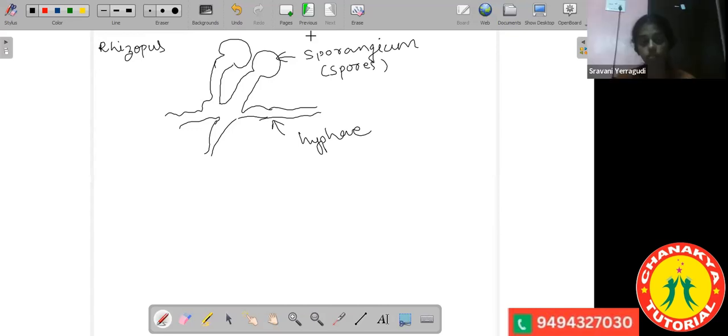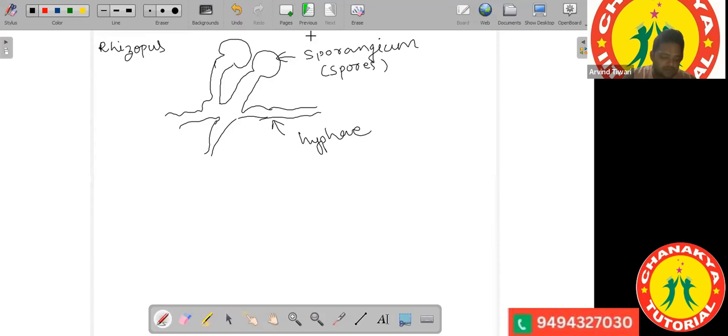No, these are not the granules. Any doubts? These root-like structures which we see are called rhizoids.